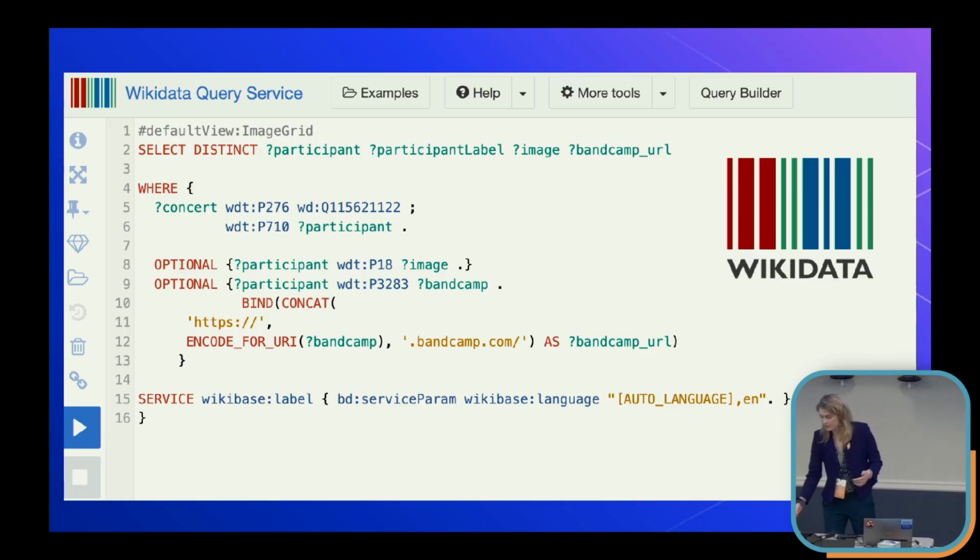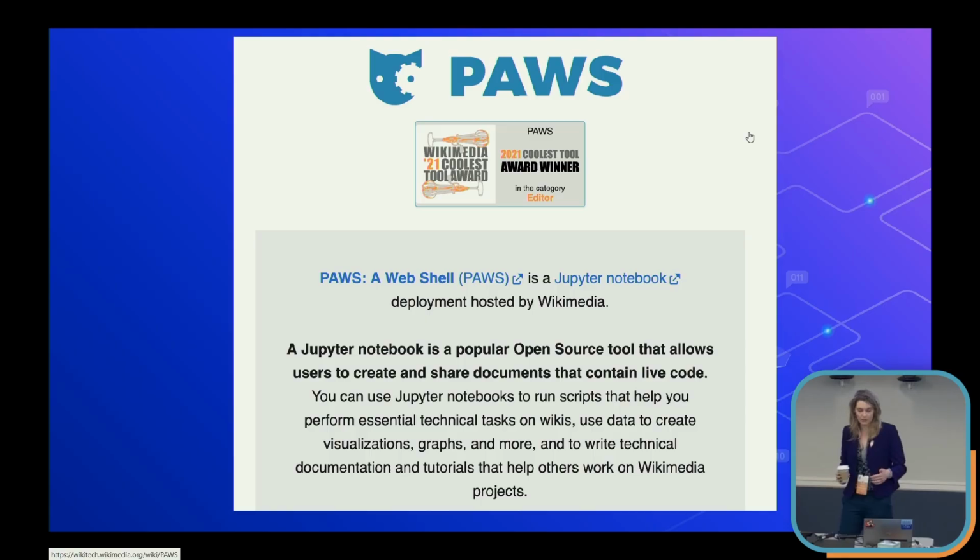But what we've used for today, and what we'll show you in a little bit, is this service called PAWS, which is essentially an online version of a Jupyter Notebook that is very amenable to running Wikidata queries, and it's open source and easily available to share.